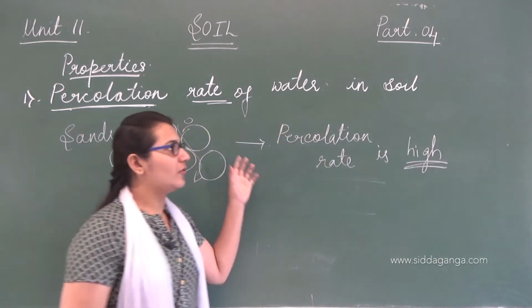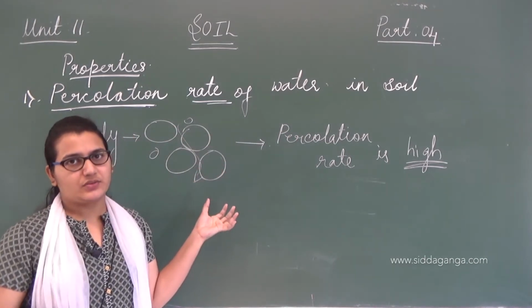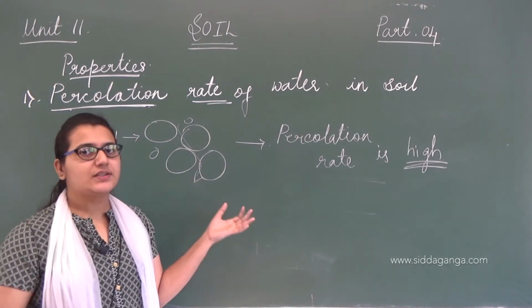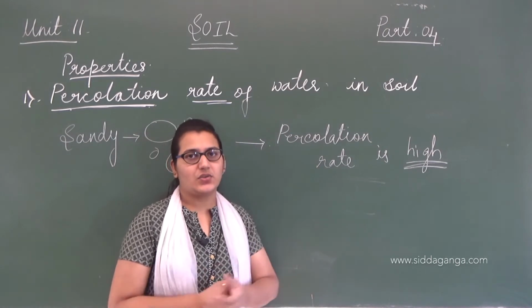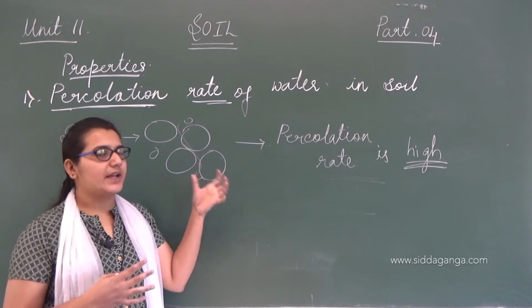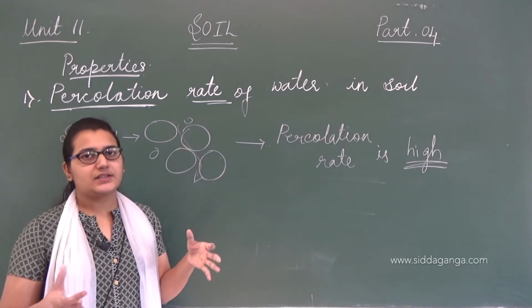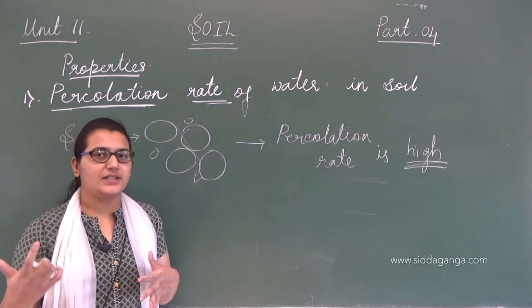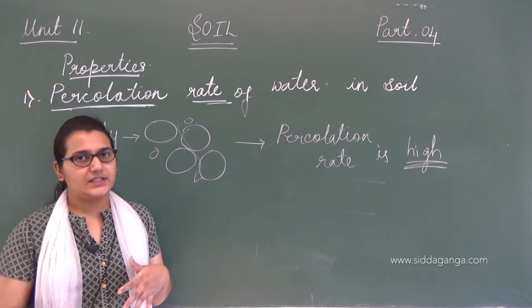This flowing of water is nothing but percolation, so percolation is very high in sandy soils. When we say it is very high in sandy soil, that clearly means it is very low in clayey soils.